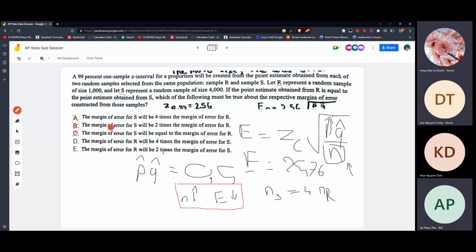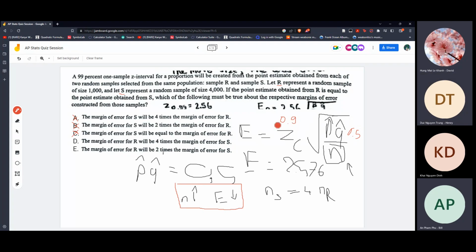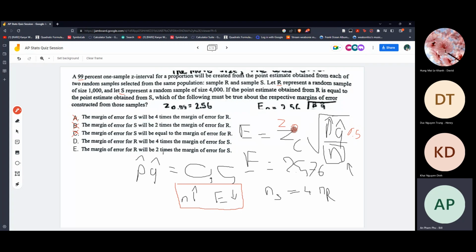Now we are left with D and E, which we could solve David's way. We could just plug in 0.5 here, and then we just test each one. Or we can just take a random critical value. No, they give us the critical value. So 99. I'll let you calculate that, but really I don't want to do it.